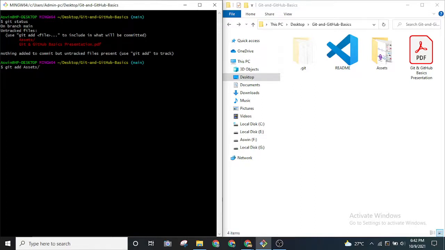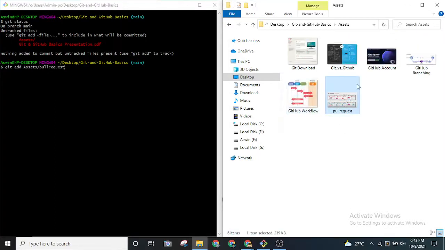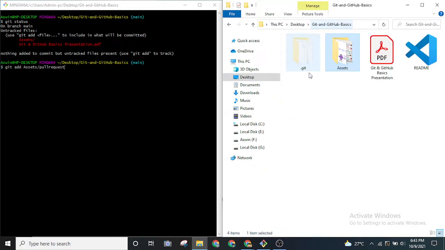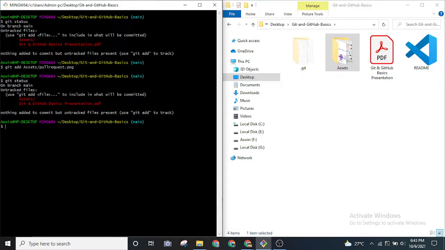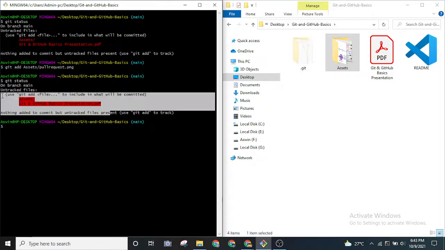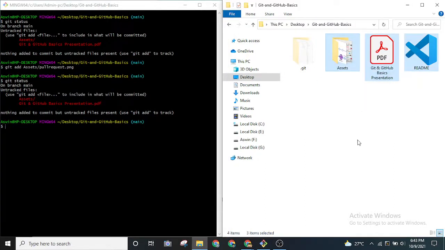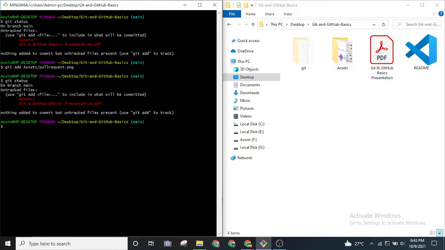files like this, and that will be very tedious, right? Let's say I have a file called pull request dot png file. Okay, so if I try to add this way, this file is actually added, but the other files are not added. If I show you through git status, as you can see, it is still not tracked, right? So in order to add every file that is present in our local, every new change, right, these files are nothing but the new changes present in the local repository, I'll be using git add dash a. So this will include everything in our staging area, right?